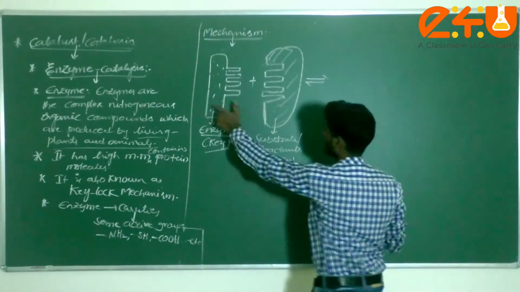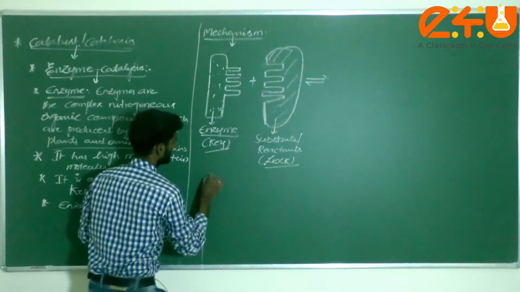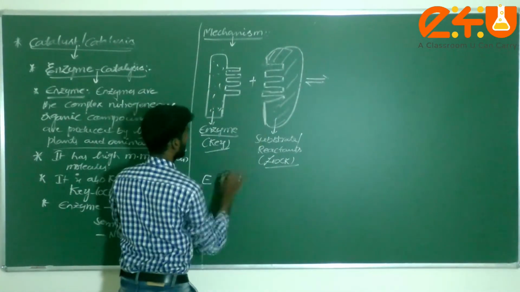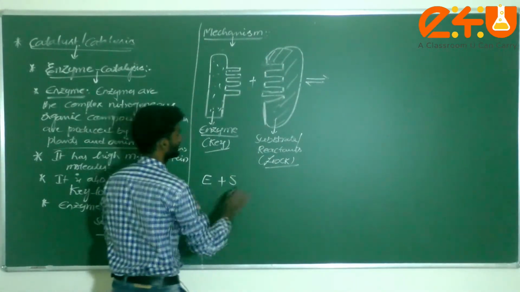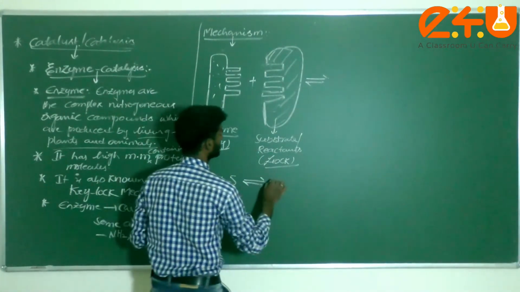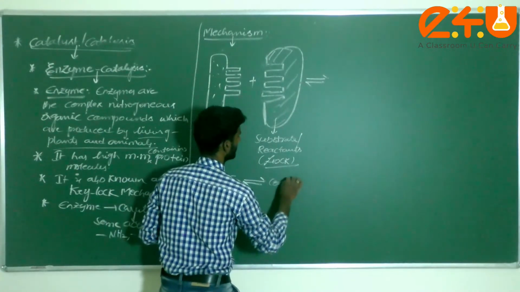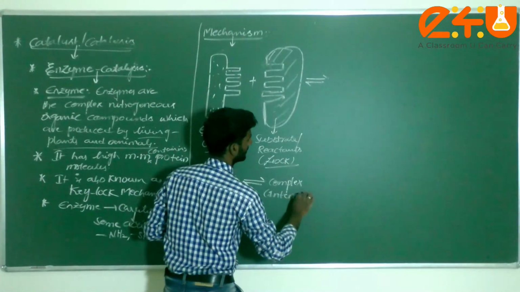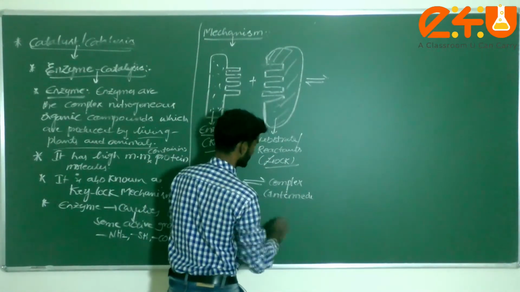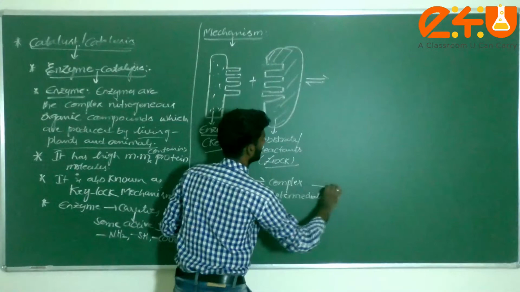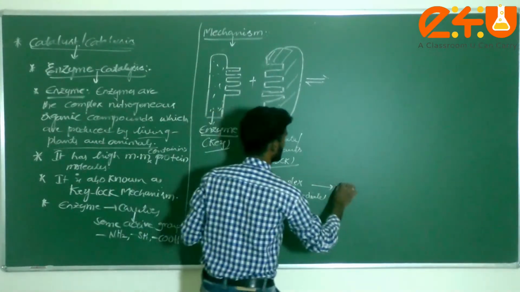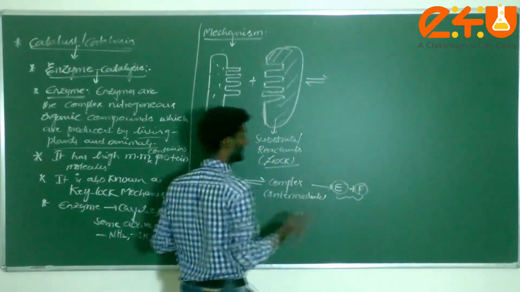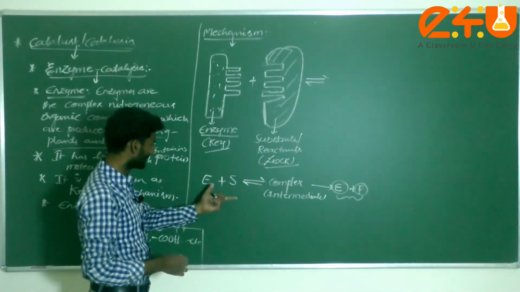Then what is happening here? This is called the enzyme, which I can represent with E, plus S. S stands for substrate. It forms one intermediate, called a complex, the reaction intermediate. After it forms, dear students, enzyme plus products are formed, with the help of this same mechanism.